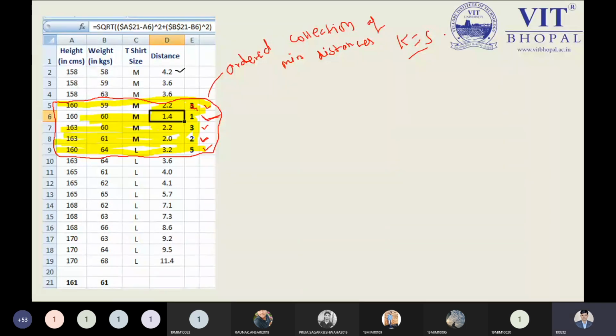If you want to choose k equal to 3, what values do we need to pick? 1.4, 2.0, and 2.2. So this would be considered as our part, the highlighted way I just mentioned. If you want to do regression, just let me know right now. Why regression? Because my algorithm says that if you want to do K-NN regression, then you need to calculate the mean.